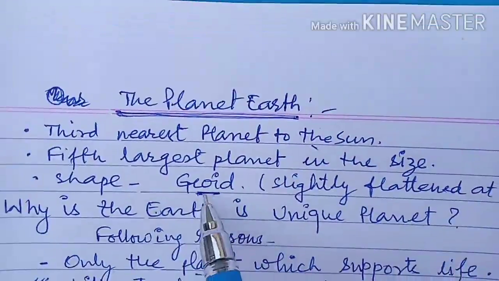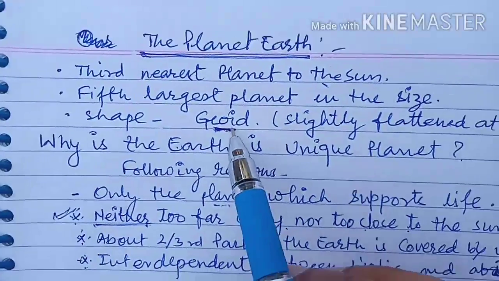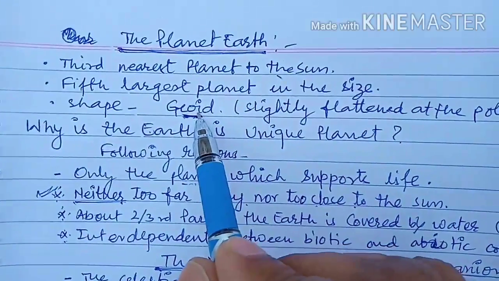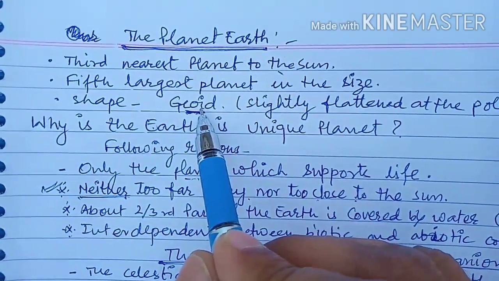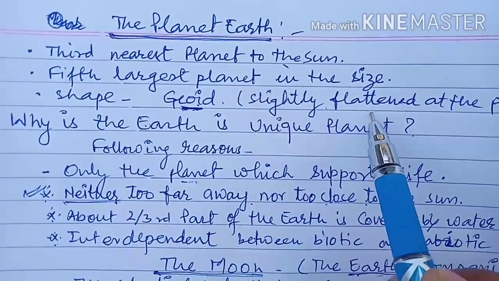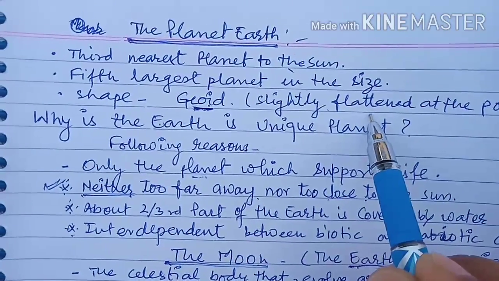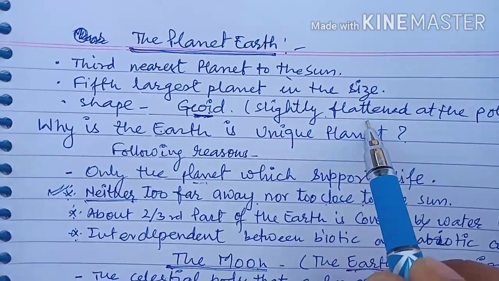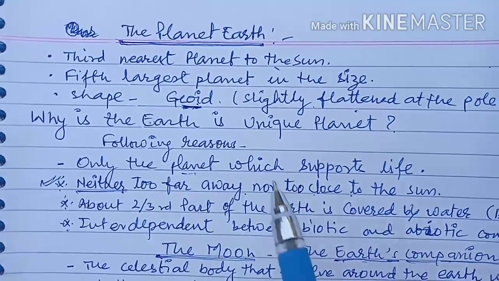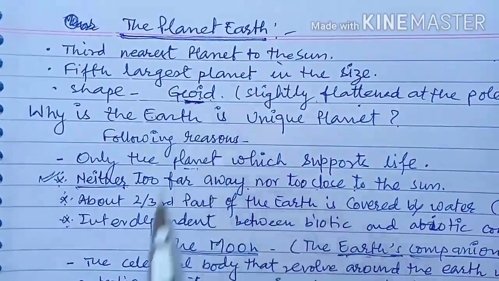Geoid is a specific type of structure. It means it is slightly flattened at the poles, both of the poles are slightly flattened. This type of shape is called geoid.